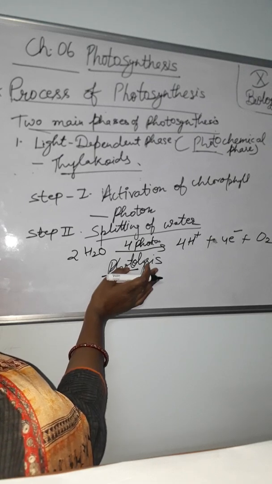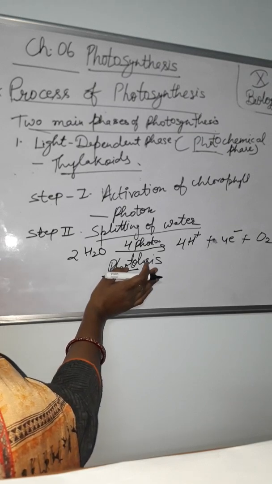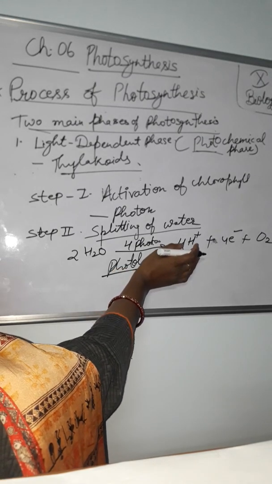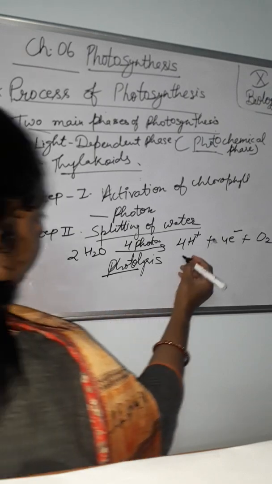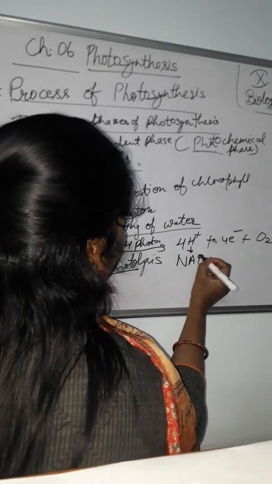Now, the end result, the products of photolysis. Photolysis में end product क्या है? That is, hydrogen ions are picked up by NADP. These hydrogen ions are picked by NADP.